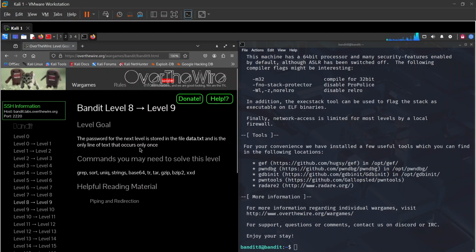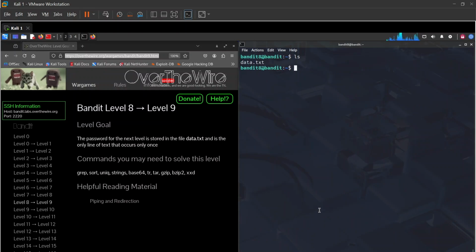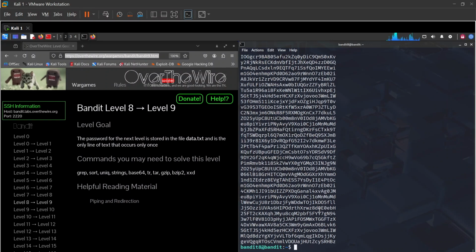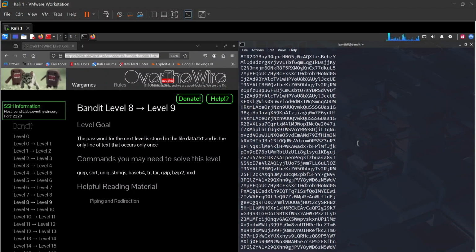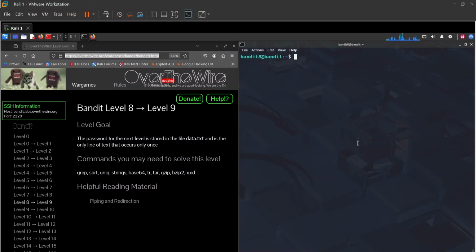I'm going to go to level 8 to 9. Now the password for the next level is stored in the file data.txt, and it's the only line of text that occurs only once. Okay, it will occur only once. So I'm going to clear this and ls. We see data.txt. Let's cat this particular file and see what we're dealing with here. So we see this. Basically, we have a bunch of words, a bunch of passwords, and we're looking for a particular one that occurred only once.